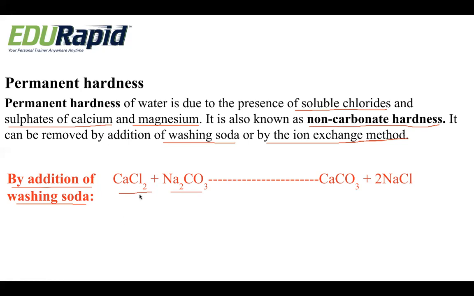So here calcium chloride, we already studied chlorides of calcium. When this calcium chloride combines with washing soda, that is sodium carbonate, when we add washing soda to the hard water, it results in the formation of calcium carbonate, that is CaCO3, plus sodium chloride, that is a soluble form of a salt. So insoluble chloride is converted into soluble salts, and we get pure water, that is soft water.